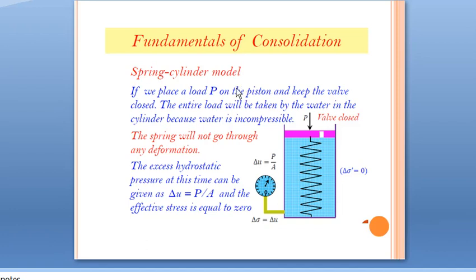That is, we are applying external load P, and this load is entirely taken by the water because the valve is closed. There is no change in the spring. The load is not taken by the spring. Therefore, pore water pressure is equal to the external load itself, that is P by A. Since pore water pressure is equal to total stress, the effective stress is 0 in this case.